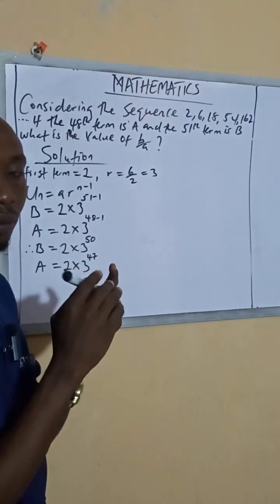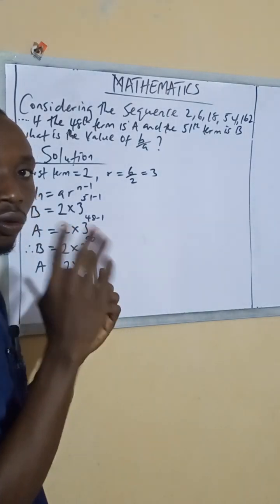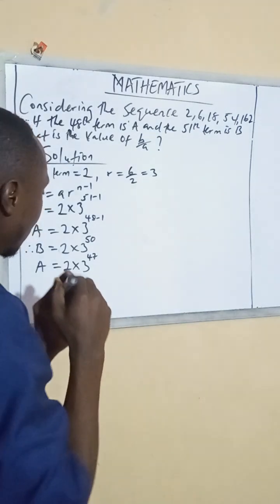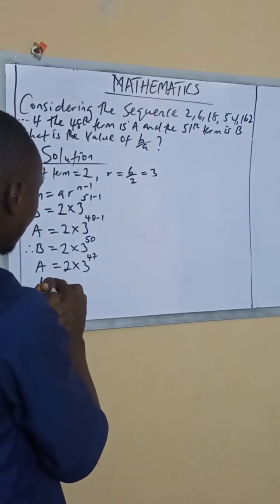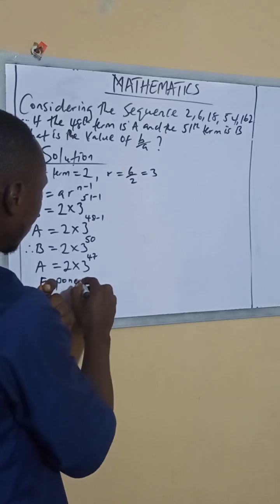But before we divide, I want to remind you of one rule, the exponent rule.